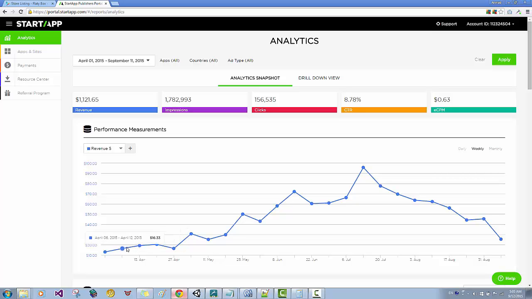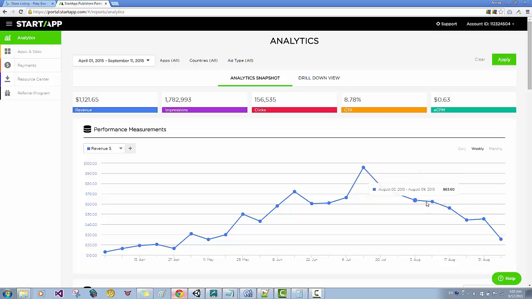Notice my progress. I started very small, $13 in April, and again 16, 19, 22, and you can see there's an increment here until I reached July 13. I made about $95 from the 13th of July to the 19th of July.